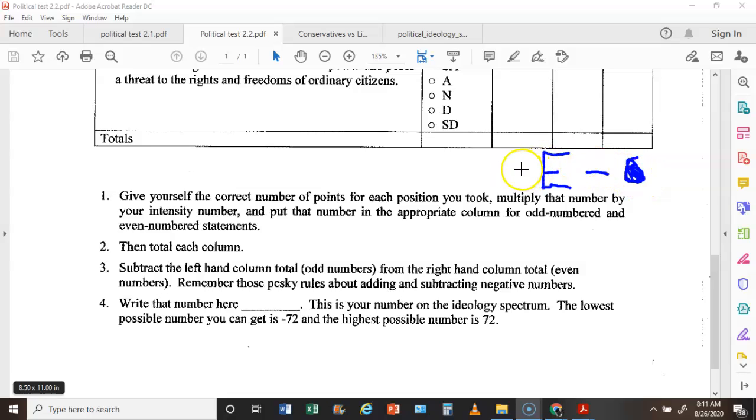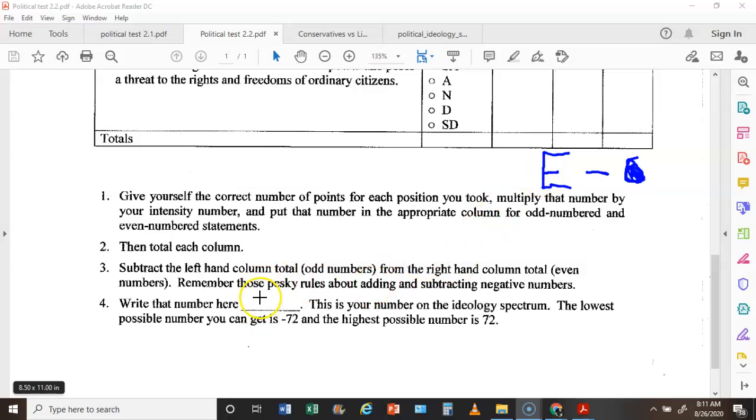If it was a negative score at the beginning, so let's say your E score is a negative 20 minus a positive score 5, then it would be a negative 25. And then if it was a negative 20 minus a negative, you know what you're doing here, okay?